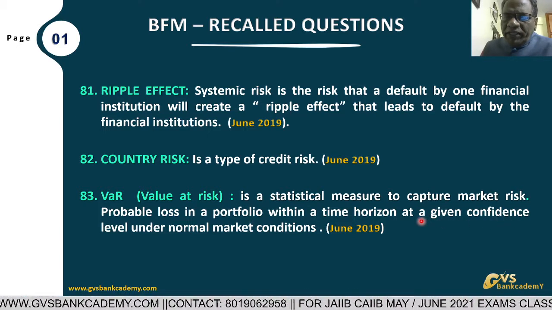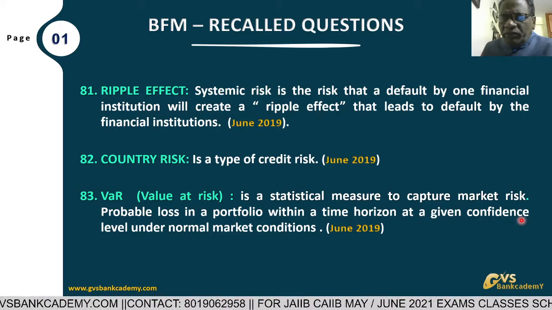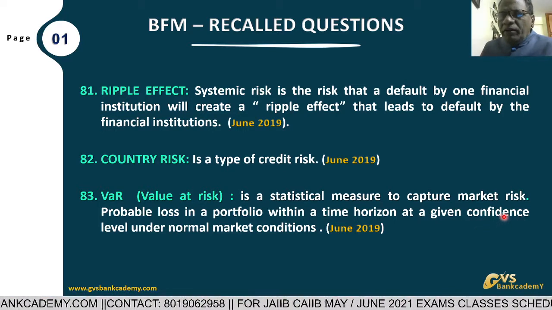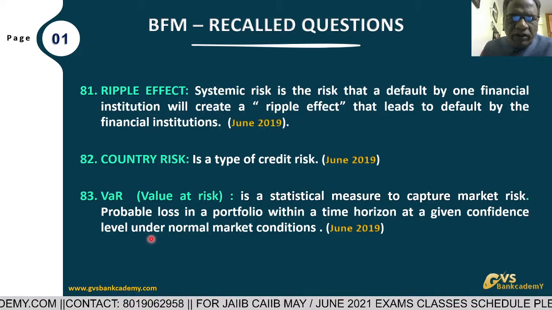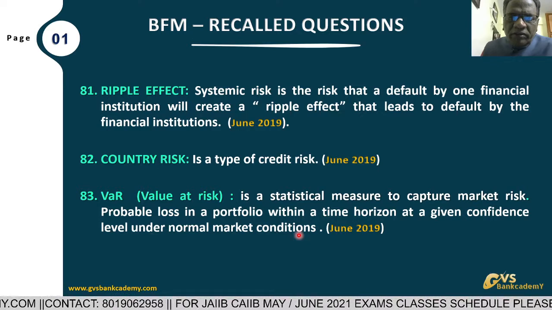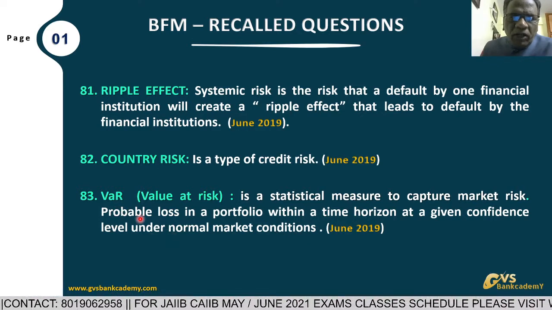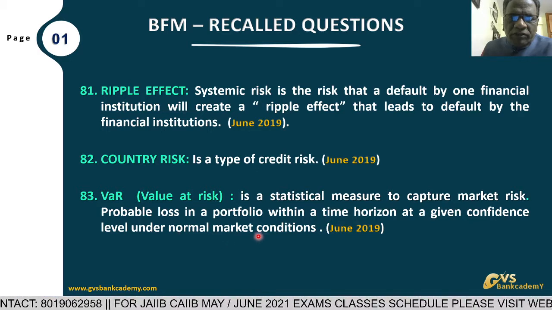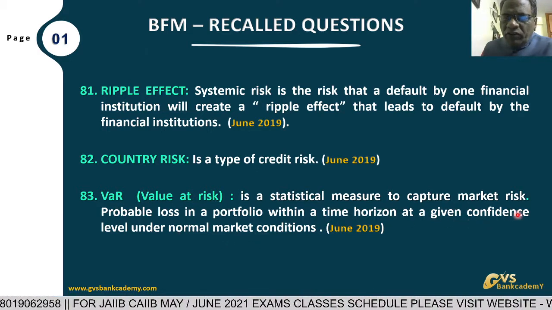The confidence level may be 99% or 98% under normal market conditions. The value at risk always explains the probable loss under normal market conditions, at a given confidence level.